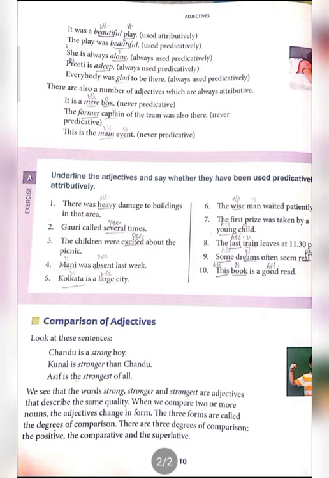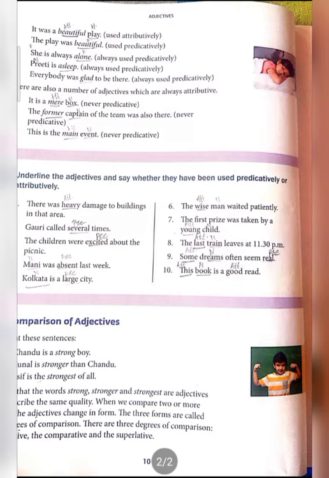Now let's see the sixth one. The wise man waited patiently. Okay, see here. The wise man is the noun, and waited patiently. Which word is describing the man here? Yes, the word wise. So wise is an attributive adjective because it has come before the noun. Now let's see the seventh example. The first prize was taken by a young girl or young child. So young is an adjective. It has come before the noun, so it's an attributive adjective.